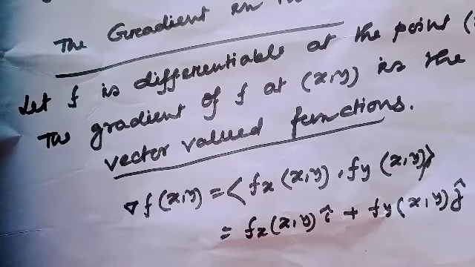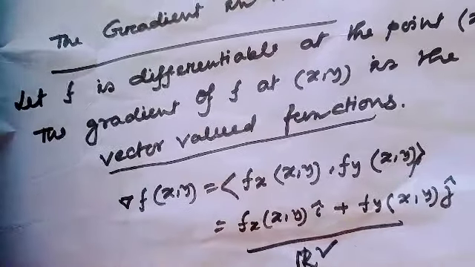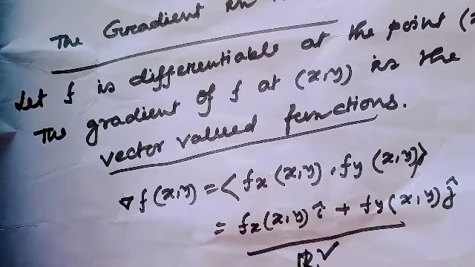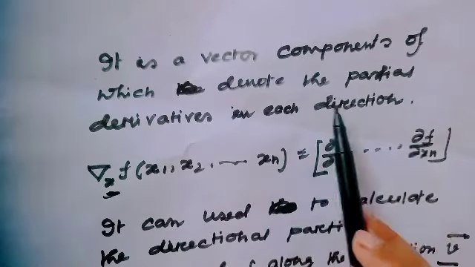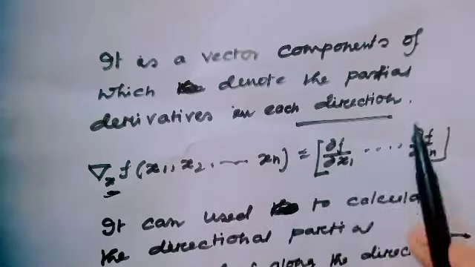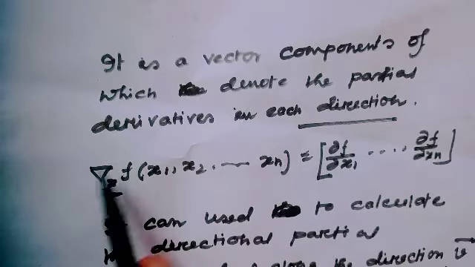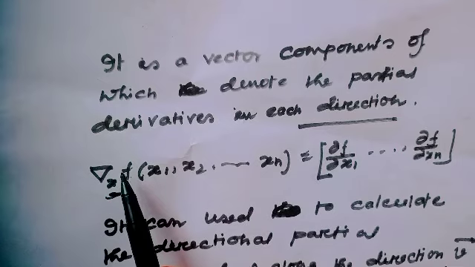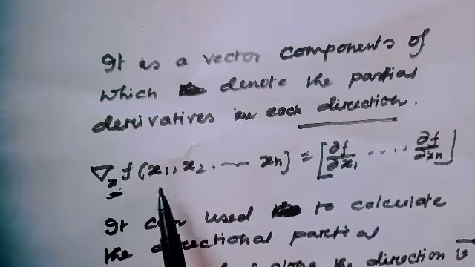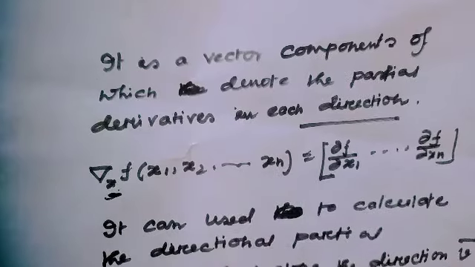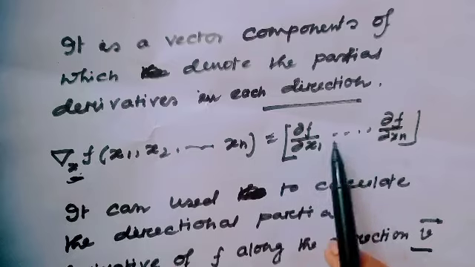The gradient in three dimensions is actually the extension of R2. Similarly, we can apply it to higher dimensions, and this is the key idea of the gradient. So the gradient is a vector whose components denote the partial derivative in each direction. This is the del operator with respect to x, with components x1, x2 up to xn, which is denoted as del f del x1 up to del f del xn.